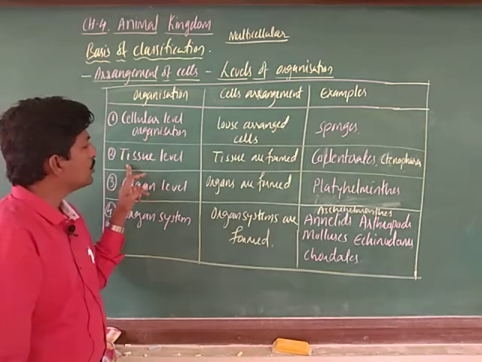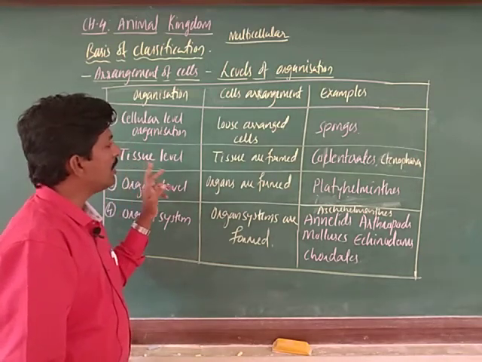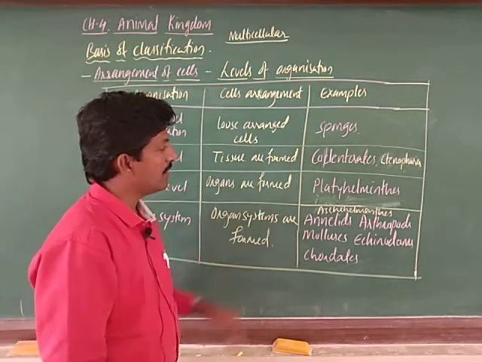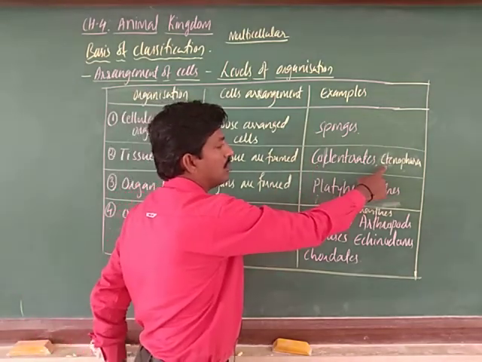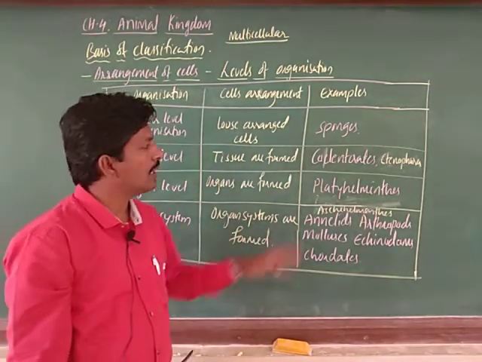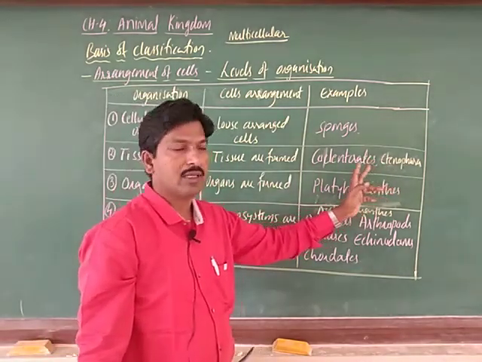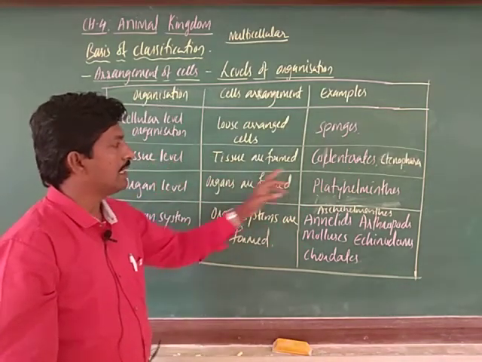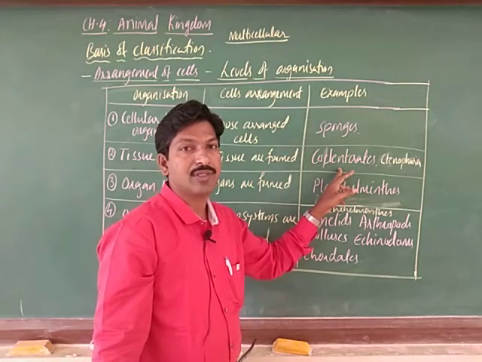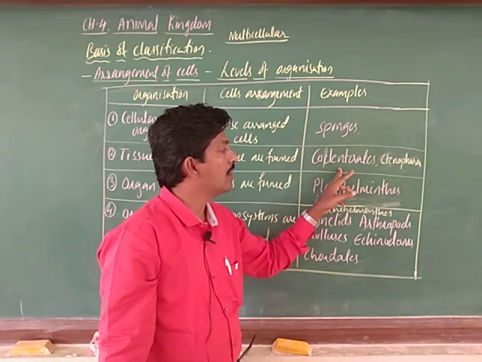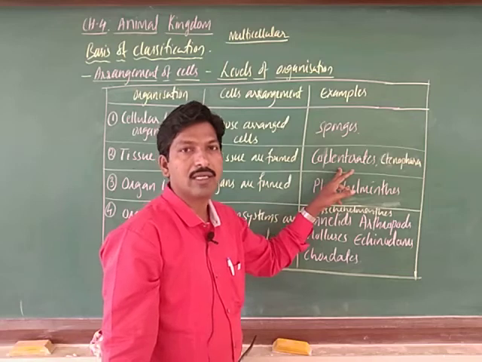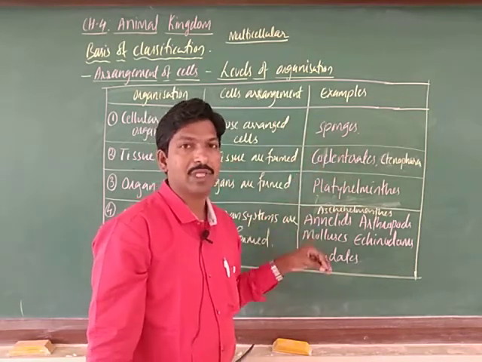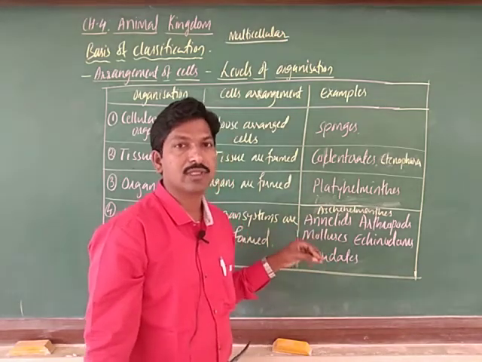Next, the tissue level organization. The examples I have taken here are coelenterates and ctenophora, both almost similar phyla. Two phyla come under this tissue level of organization. In coelenterates, examples are Aurelia, jellyfish, Obelia, Physalia. All details with examples and characters we will discuss in the next videos.